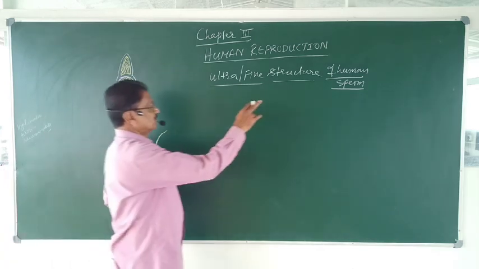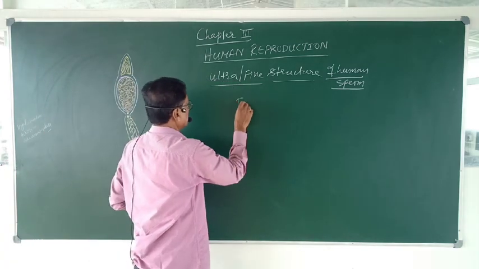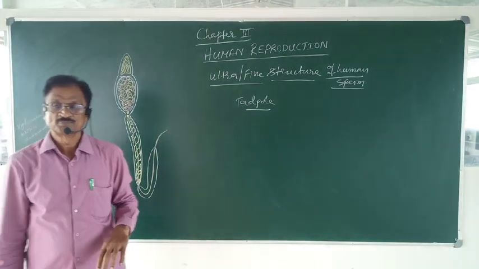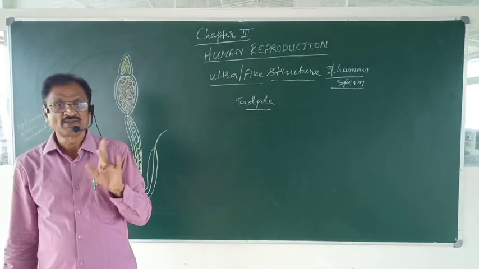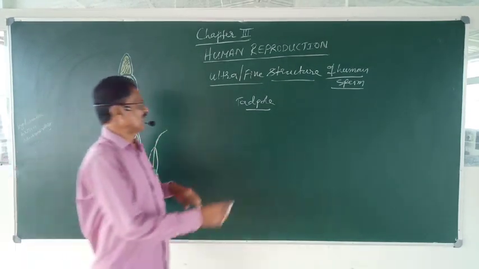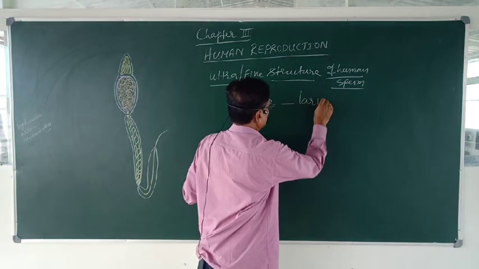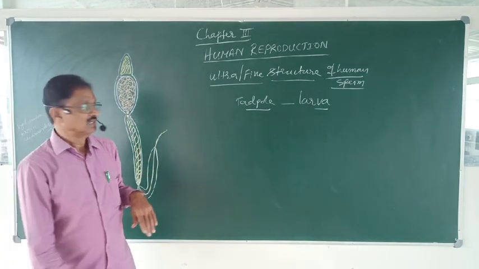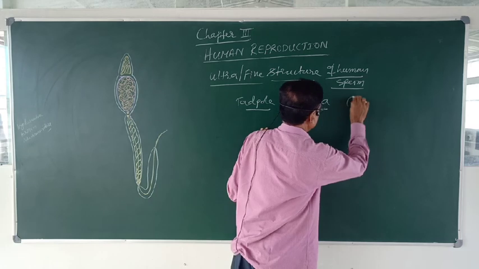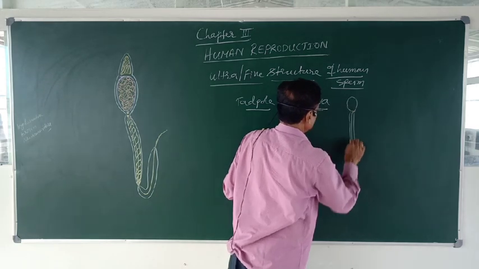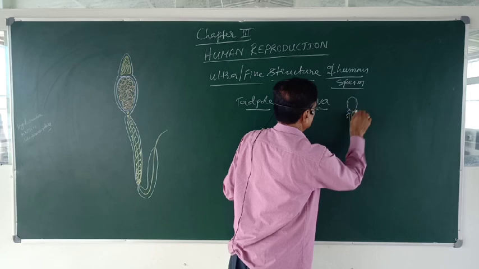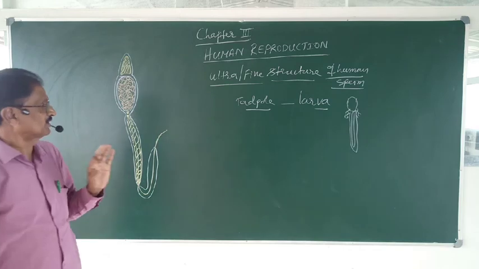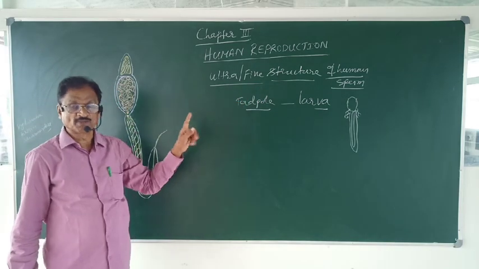Remember, the sperm is almost like that of a tadpole of a frog. What do you mean by a tadpole? Tadpole is the larva of frog. What is larva? Larva is nothing but an immature young one of an adult. The larva of frog is almost like this. This is the larva of frog. The tadpole is also similar to that of the human sperm.